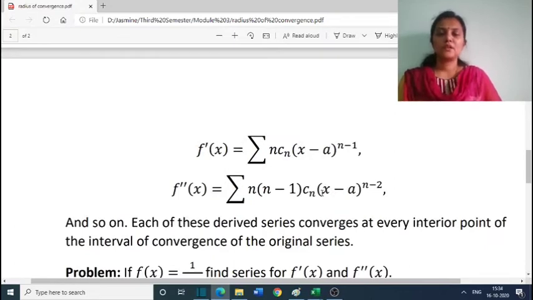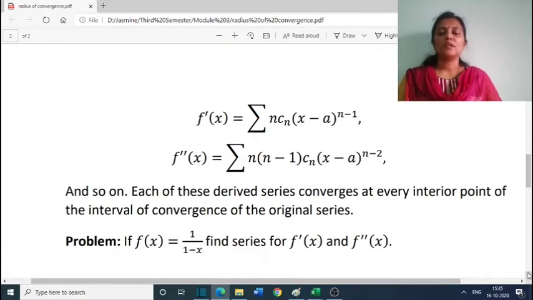So f dash x, where f of x we can write as sigma c_n (x minus a) raised to n, equals sigma n into c_n, that constant, into (x minus a) raised to n minus 1. Similarly, f double dash x equals sigma n into n minus 1 c_n (x minus a) raised to n minus 2, and so on. Each of these derived series converges at every interior point of the interval of convergence of the original series.